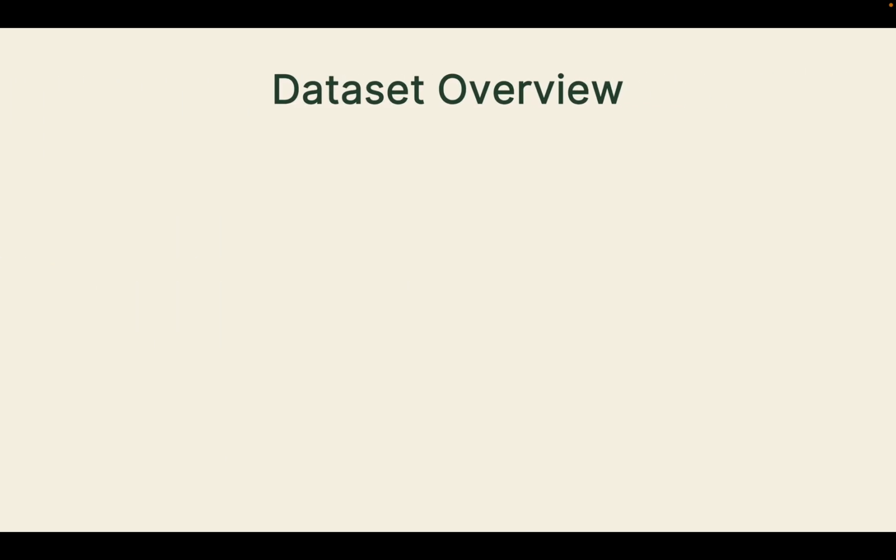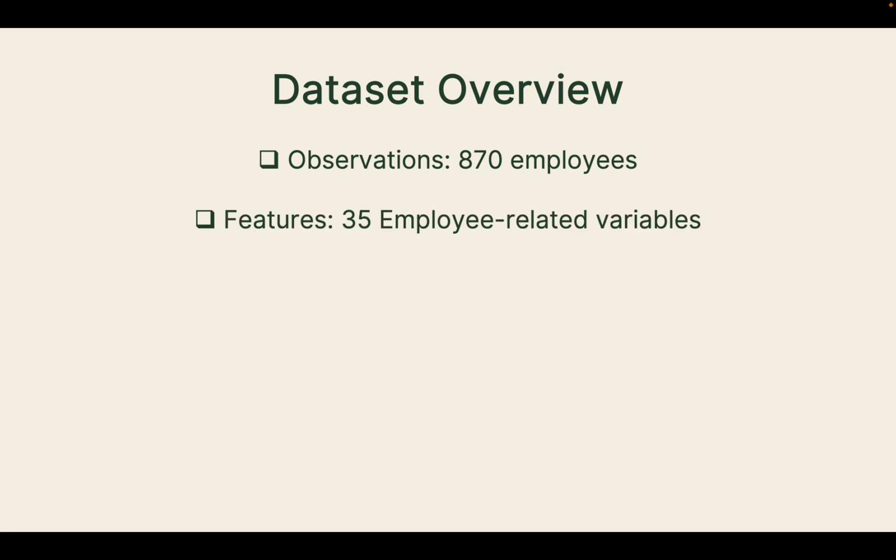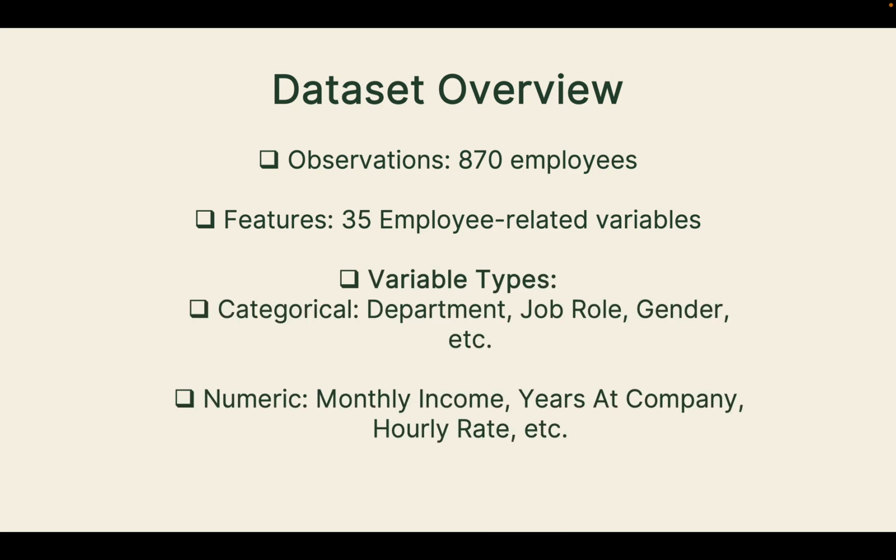So the dataset overview consists of 870 employees and 35 employee-related variables. These included both numeric and categorical variables, which you can see down below.